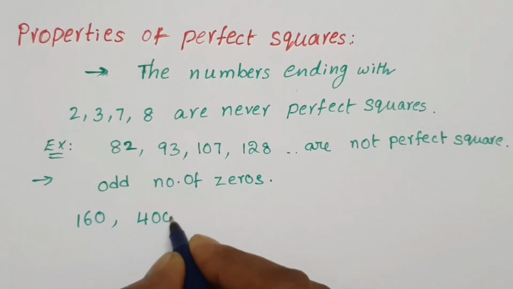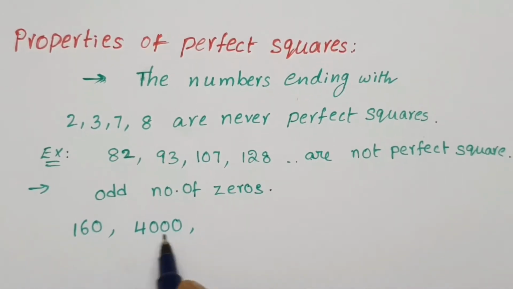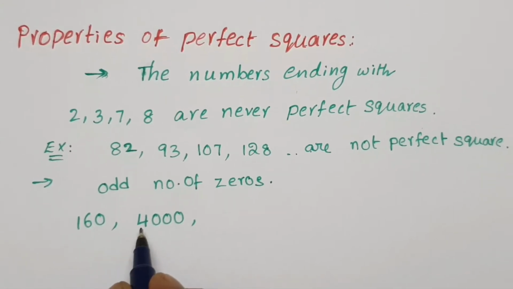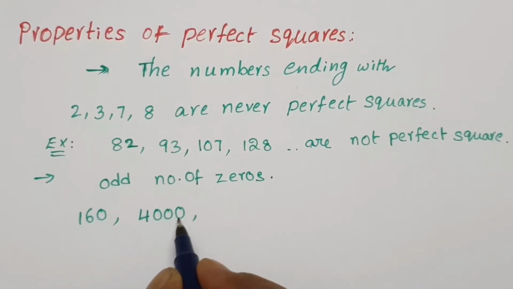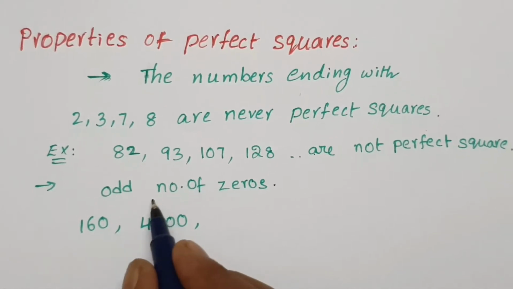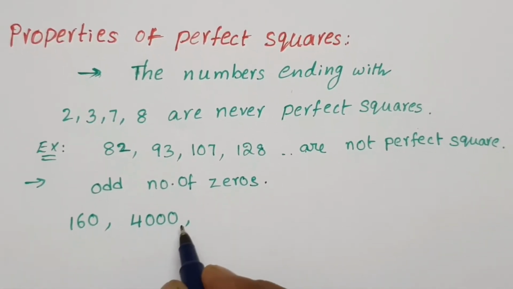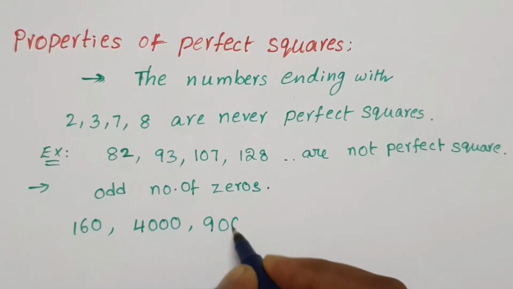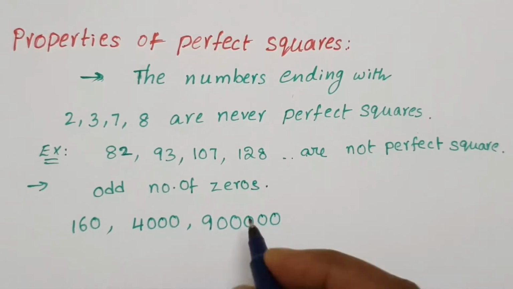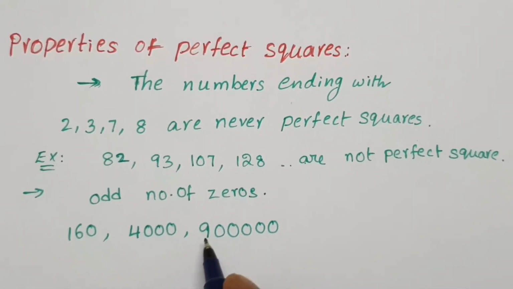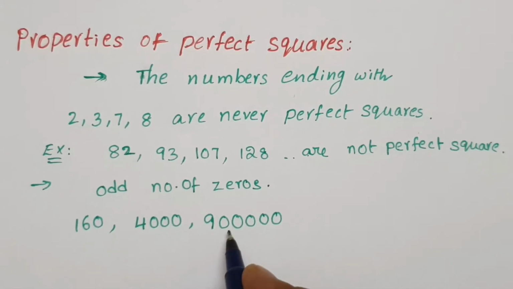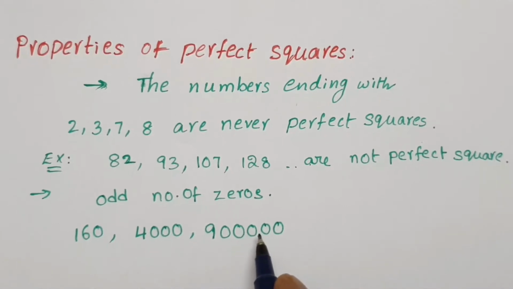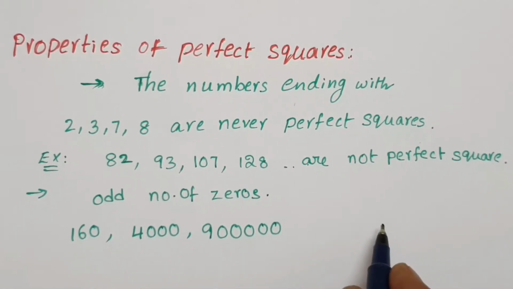Next, 4 followed by 3 zeros. 4 is a perfect square, 2 squared gives 4. But here 3 zeros are there, and 3 is an odd number. Odd number of zeros, so it is not a perfect square. Next, 9 followed by 5 zeros. Only 9 is a perfect square, 3 squared is 9. But 5 zeros, and 5 is an odd number, so directly we can say it is not a perfect square.